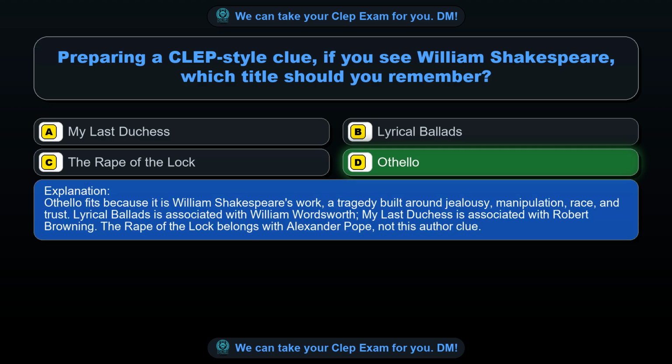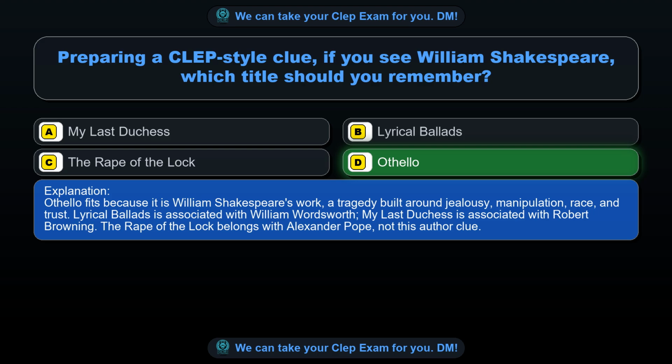Othello fits because it is William Shakespeare's work, a tragedy built around jealousy, manipulation, race and trust. Lyrical Ballads is associated with William Wordsworth. My Last Duchess is associated with Robert Browning. The Rape of the Lock belongs with Alexander Pope, not this author.